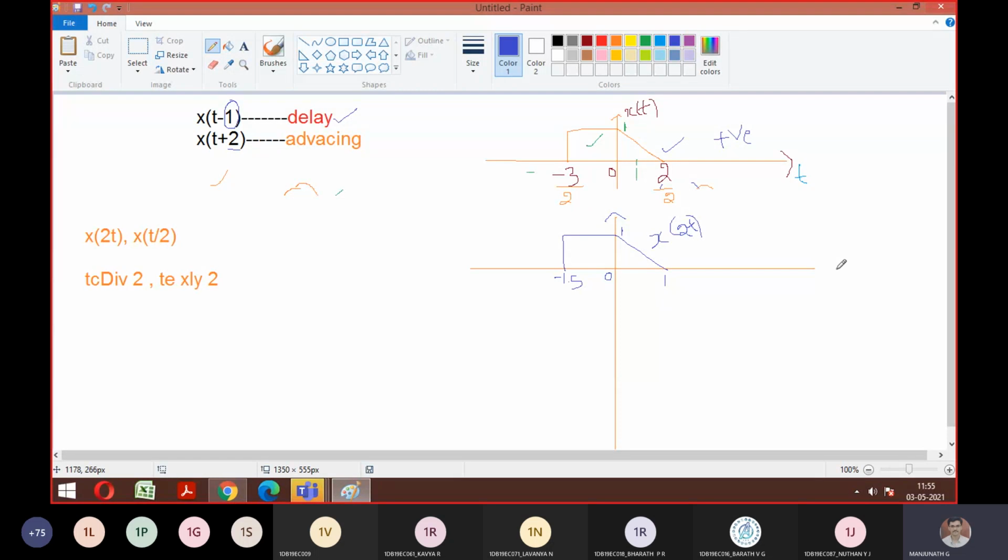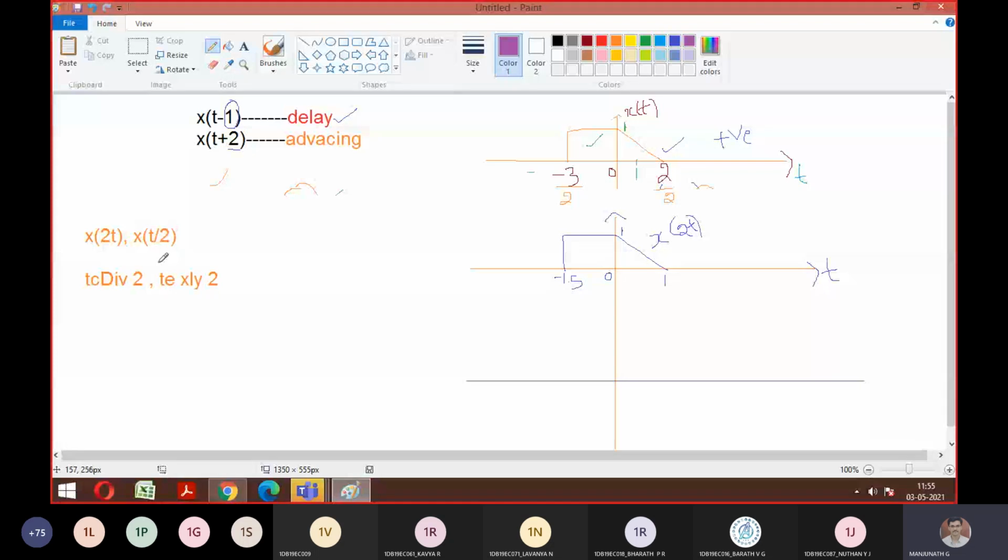Is it fine with the compression technique to everyone? Shall I proceed? Yes, sir. Okay. So now I want the same thing for the same x of t.